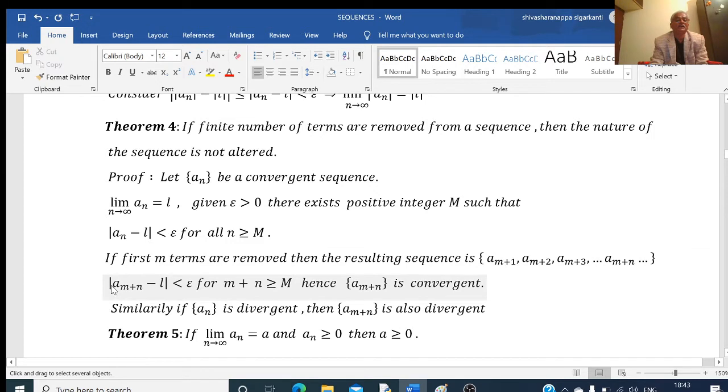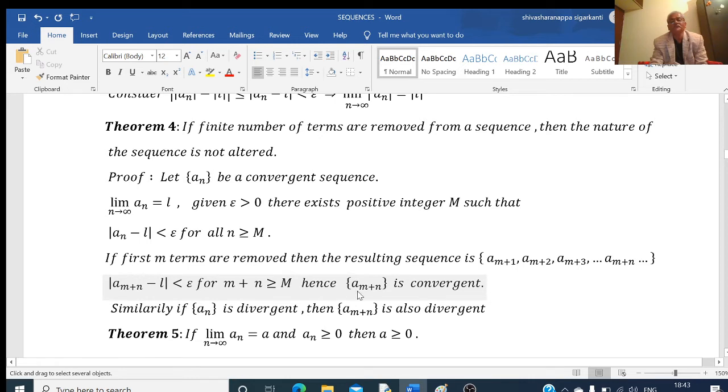Then, if I consider mod of a_(m+n) minus L, it is less than epsilon, because this is a convergent sequence. This is true for all suffixes greater than or equal to m. We have considered that it is a convergent sequence, therefore this must be less than epsilon for all m plus n greater than or equal to m.